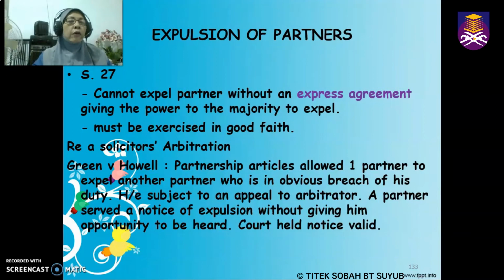So let us have a look at the case of Green versus Howell. What happened in this case? In the partnership articles, it allowed one partner to expel another partner who is in breach of his duty. However, the partner who is being expelled has the right to make an appeal to an arbitrator. What happened in this case is that the partner later on served a notice of expulsion without giving him opportunity to be heard. And the court held this notice is valid. Why did the court hold this notice is valid? Because, as I have informed you earlier, if he is not happy with the said notice, he should appeal to an arbitrator. In this case, he appealed to the court. So of course, under the situation, this is wrong.